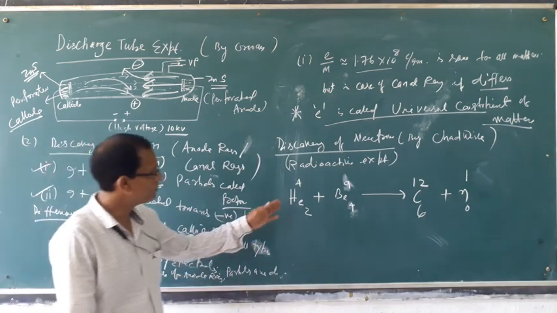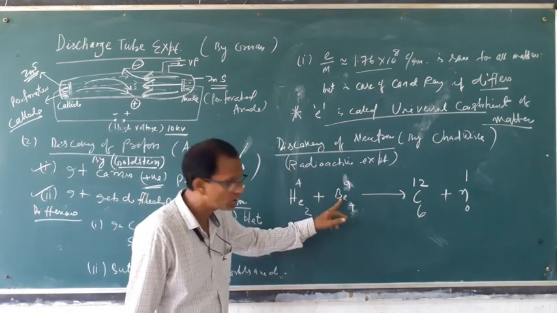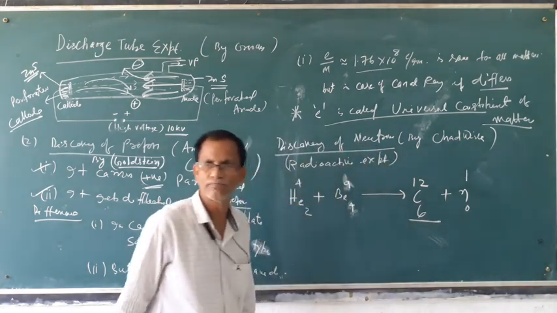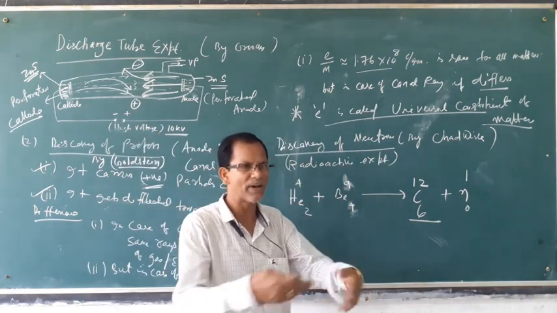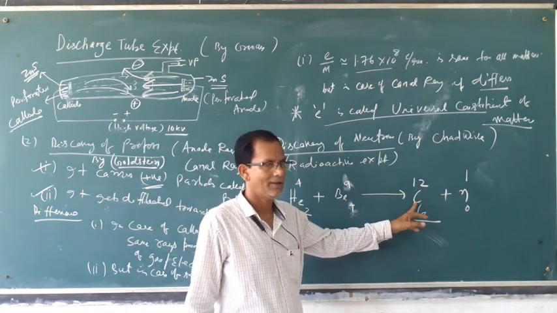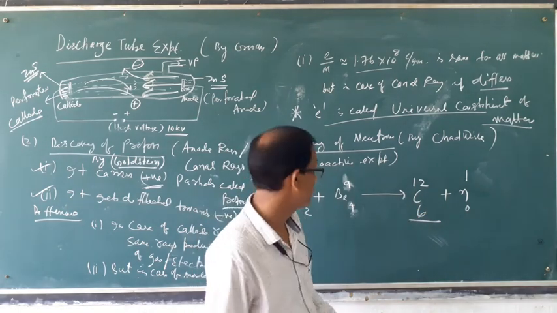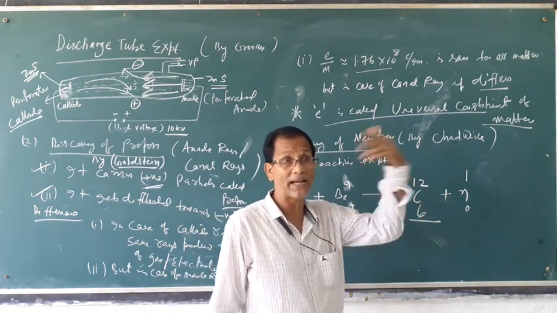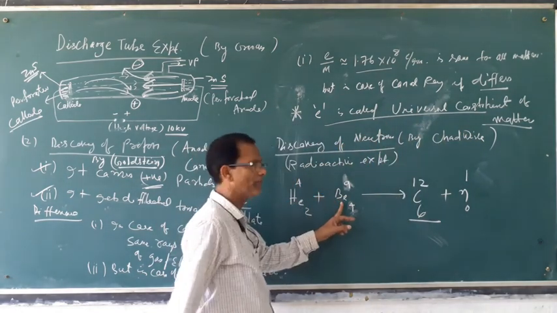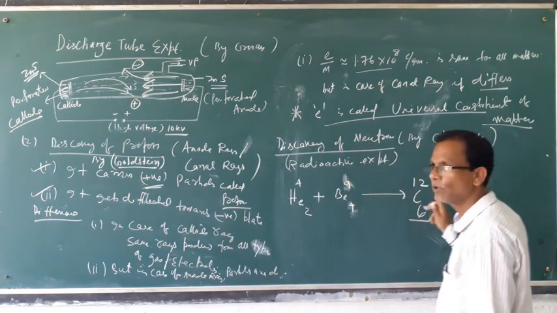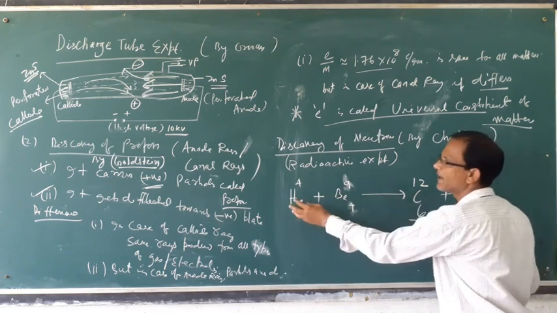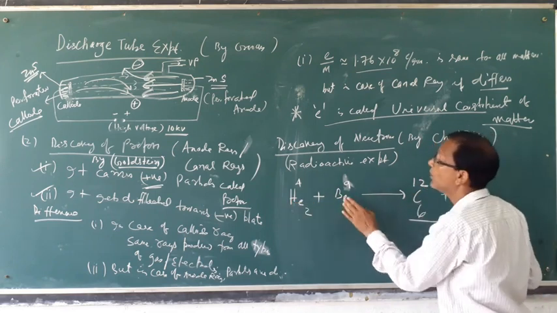So, during bombardment of alpha ray over beryllium atom, he found a new atom is produced. Generally, normal reaction cannot produce new atoms. New substance can be produced, but a new variety of element will be produced. This is the element helium, this is the element beryllium, but here the element is carbon. A totally new element is produced by the bombardment of alpha particle over beryllium.